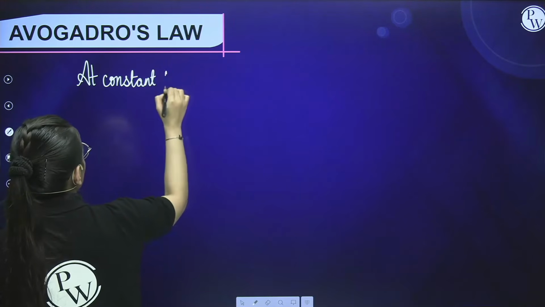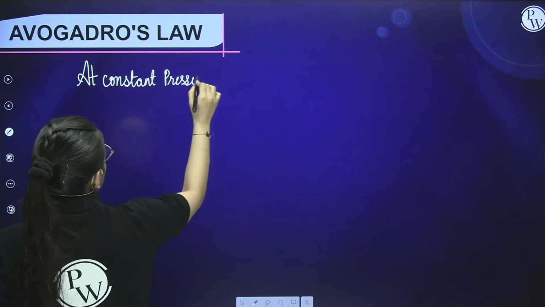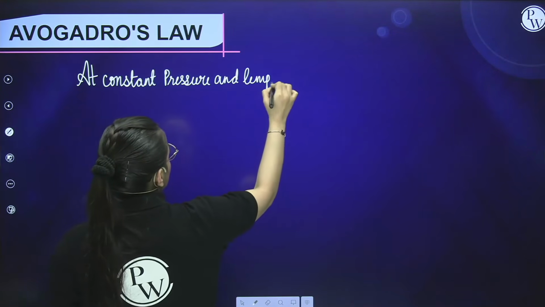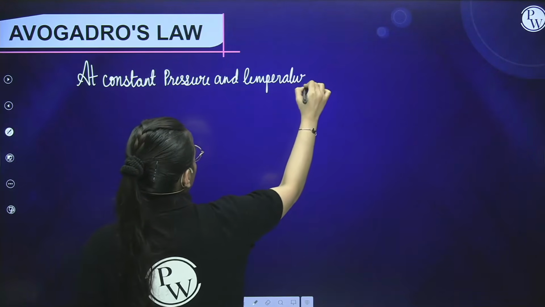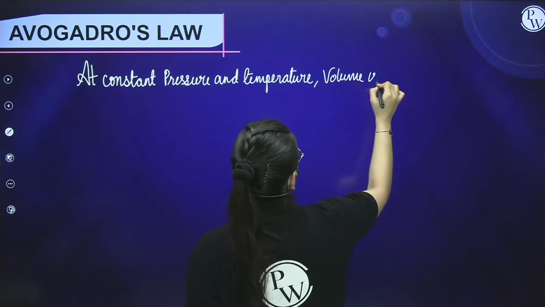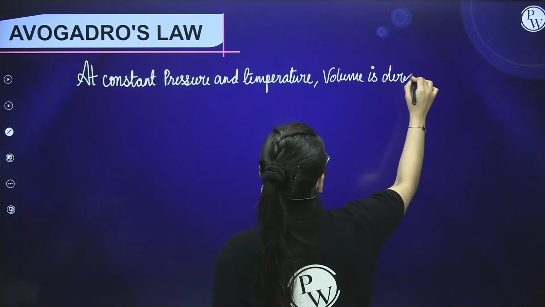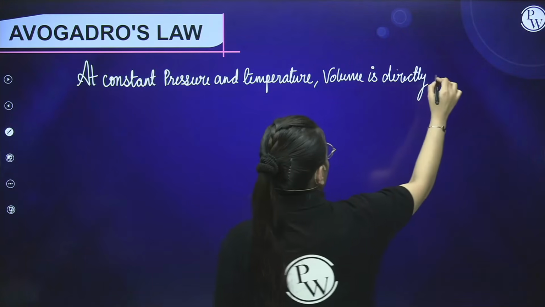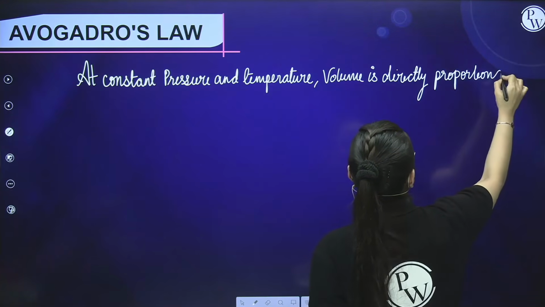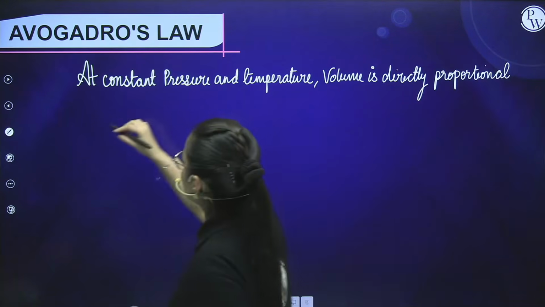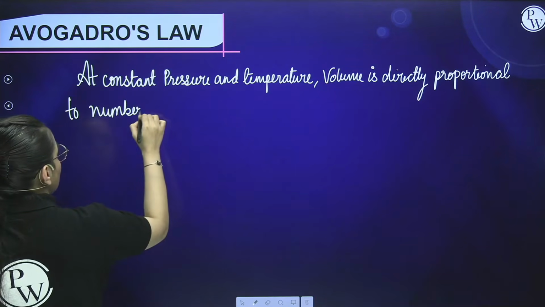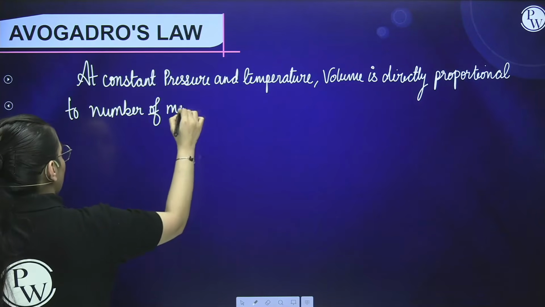at constant pressure and temperature, students, volume is directly proportional to number of moles.